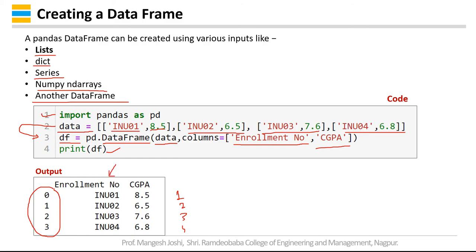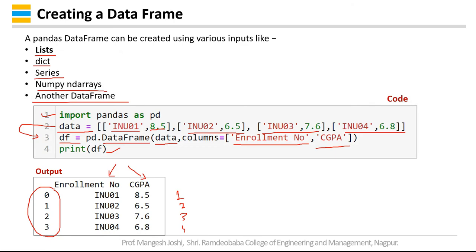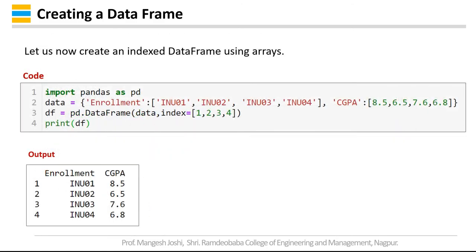This is the first column, this is the second column, and the index is 0, 1, 2, 3. Now let us create an indexed data frame using arrays. In the previous case we have not written any indexes, so by default it has taken 0, 1, 2, 3, but in this case we will provide some indexes.